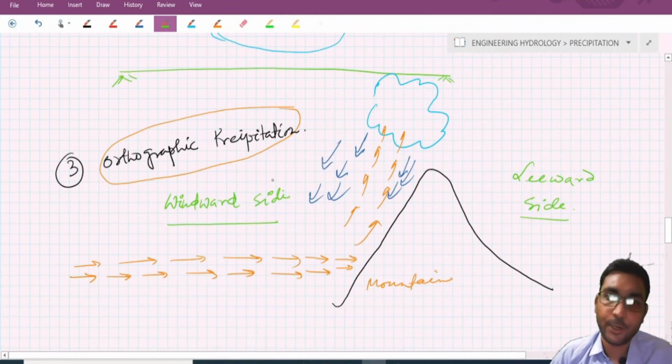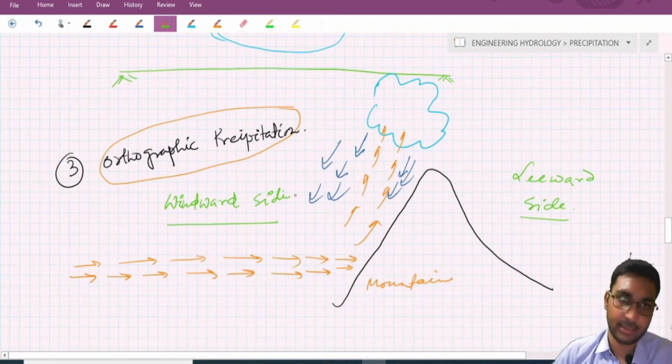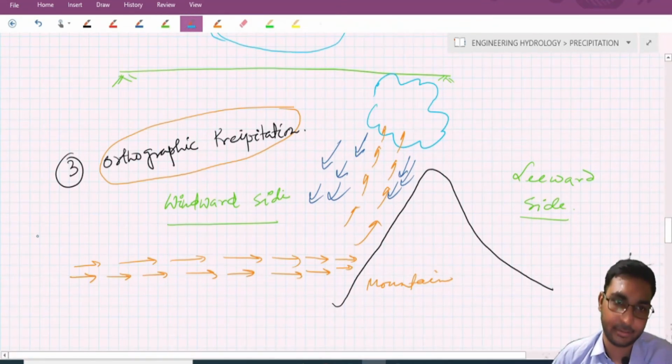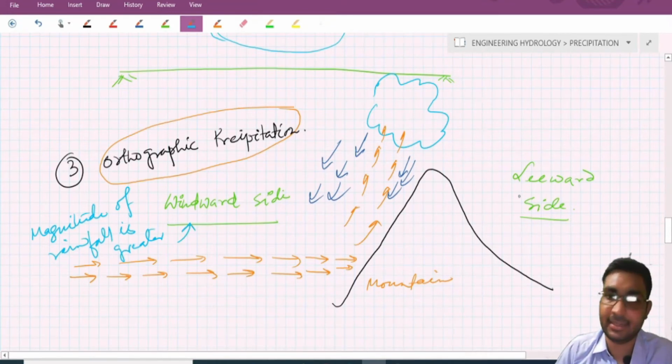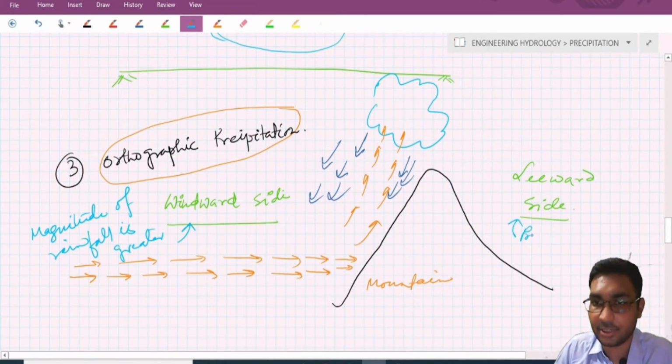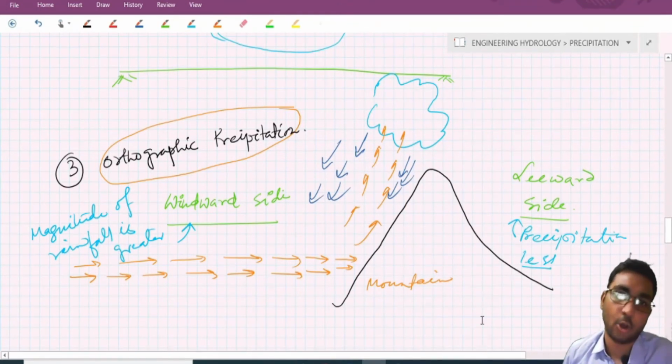Generally, on the windward side the magnitude of precipitation is higher than on the leeward side. So here the magnitude of rainfall is greater on the windward side, and on the leeward side the precipitation is less. So this is our orographic precipitation.